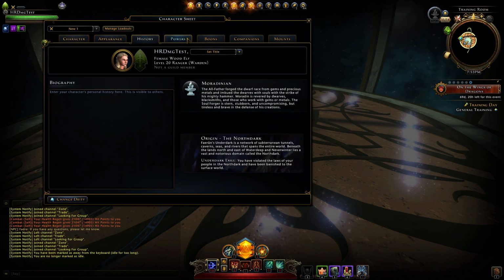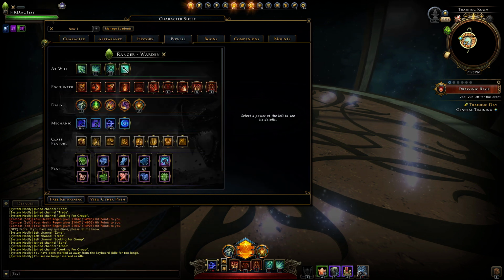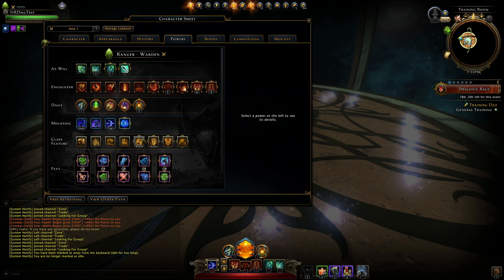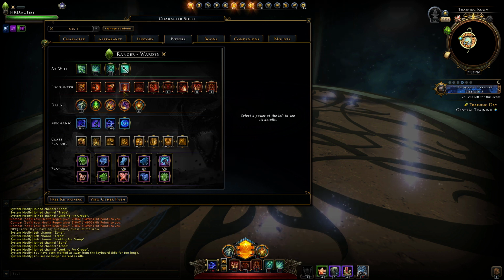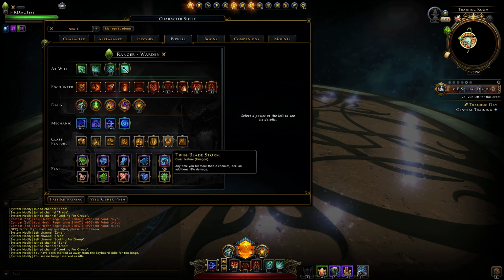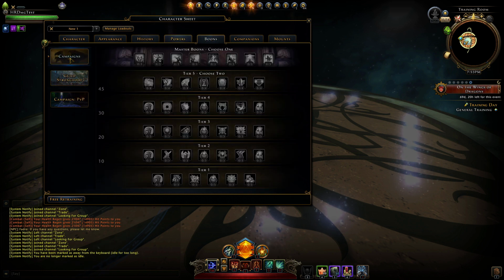Other than that, I have not put much on here. I have no feats at the moment. I use stuff that doesn't directly affect my damage. Actually, I should remove this here. I guess I can use this one instead, because I only have one enemy. So I want to avoid as much as possible things that can disturb my results. Boons I have not used at all.